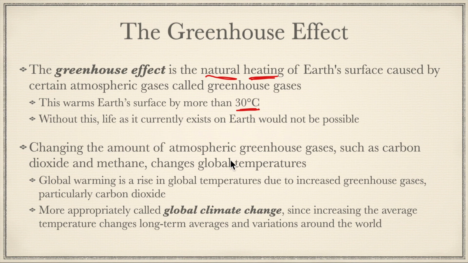So changing the amount of atmospheric greenhouse gases such as carbon dioxide and methane changes global temperatures. This has kind of been shown through evidence now that this happens. Global warming is a rise in global temperatures due to increased greenhouse gases, particularly carbon dioxide, but also methane from like natural gas drilling and stuff. Now, more appropriately, this is called global climate change.